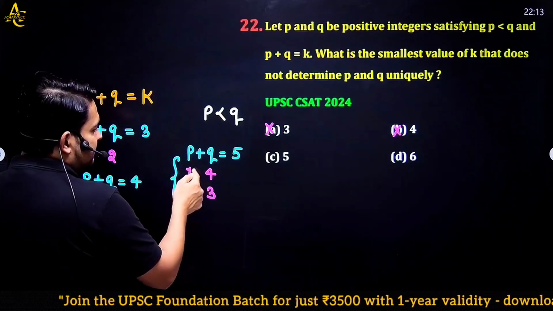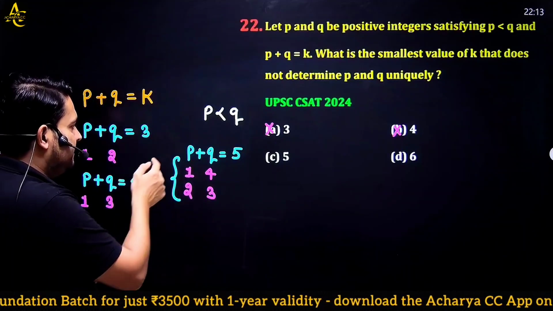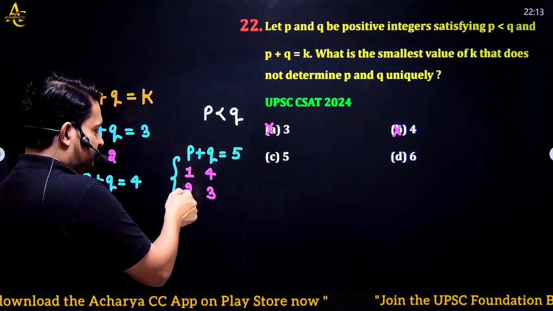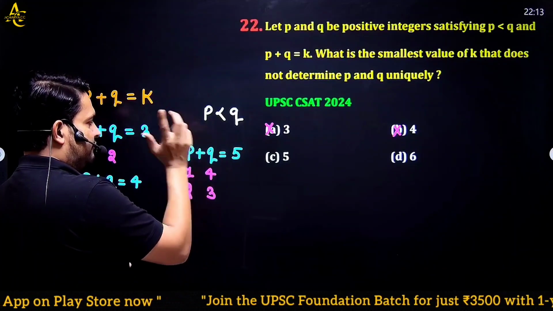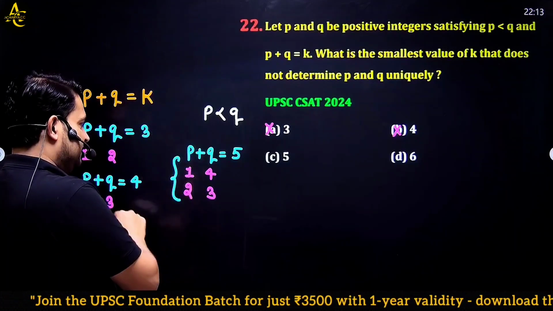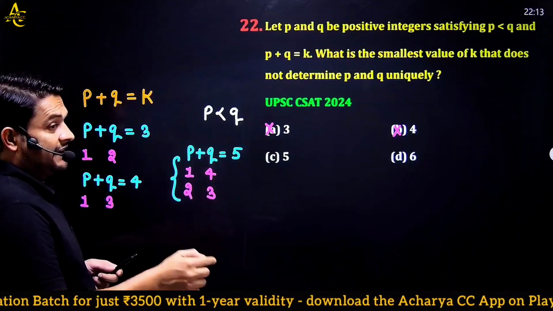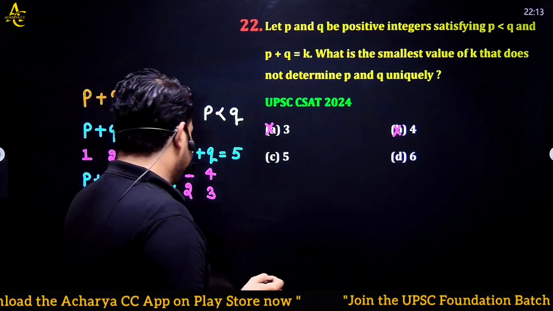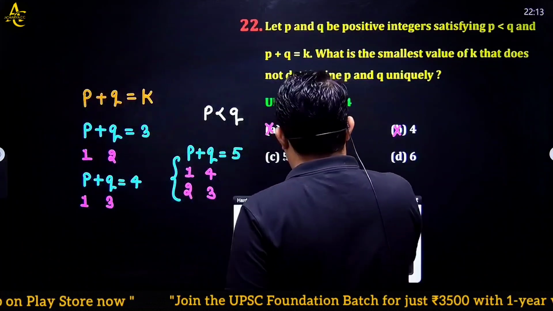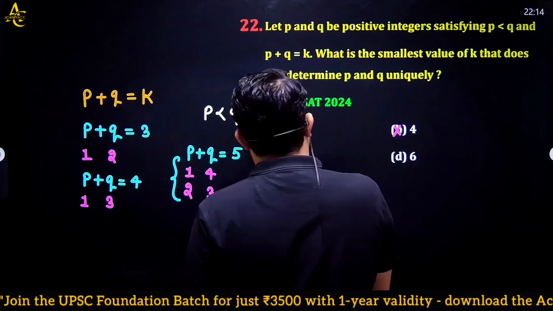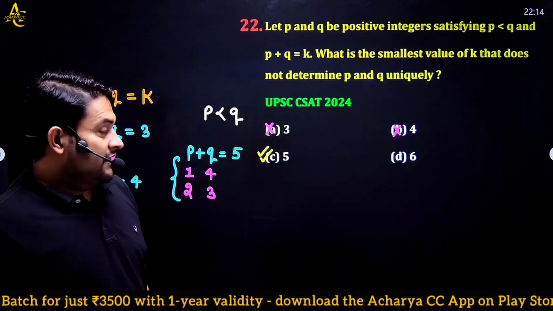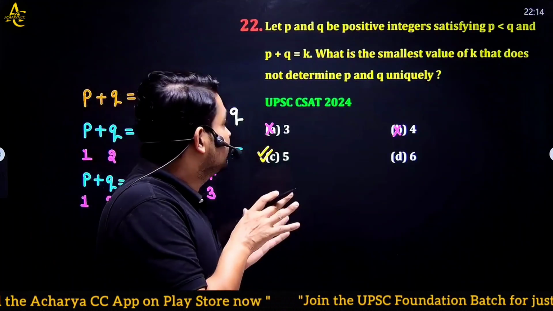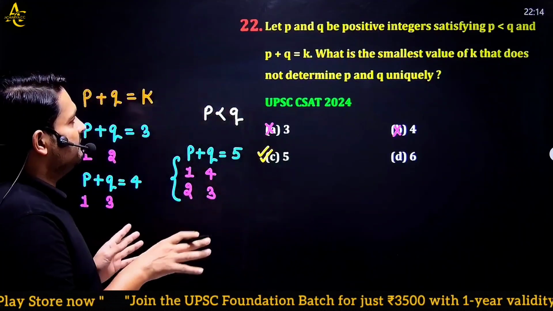If I take P equal to 1, Q equal to 4, it satisfies P plus Q equal to 5. If I take P equal to 2, Q equal to 3, then it is also equal to 5. So I have two possible pairs of values for P and Q. Since I cannot tell the exact values of P and Q, if I take K equal to 5, then 5 is the correct answer. 5 is the smallest number that will not determine P and Q uniquely.